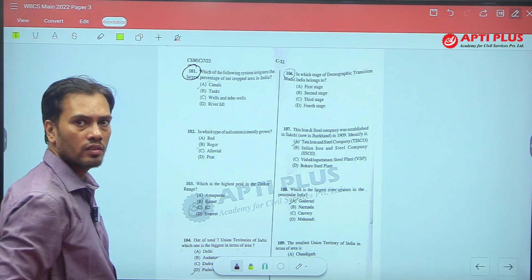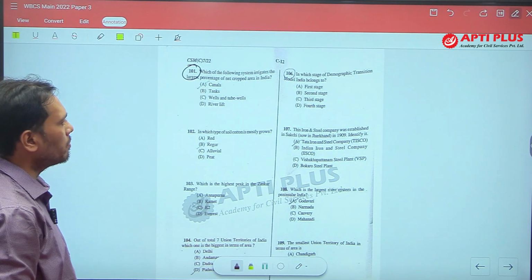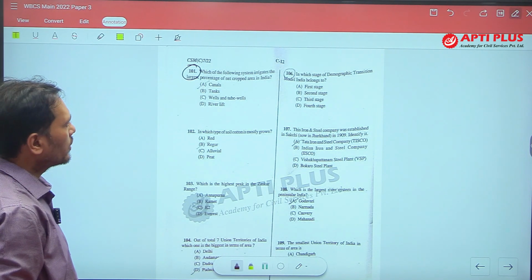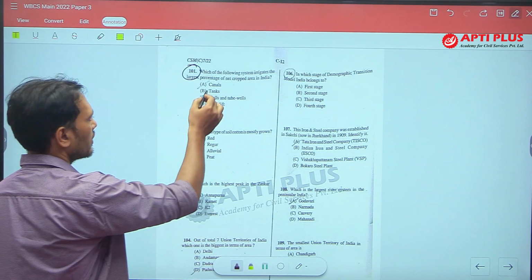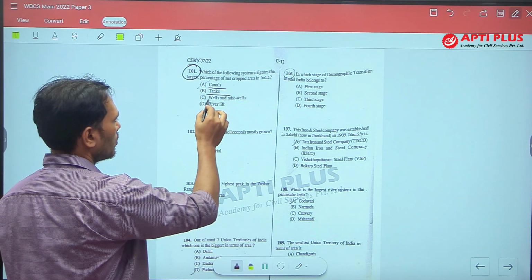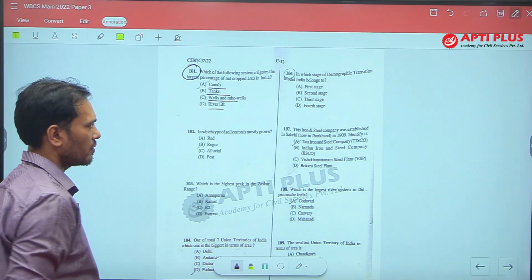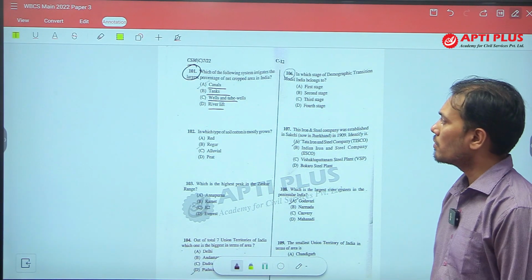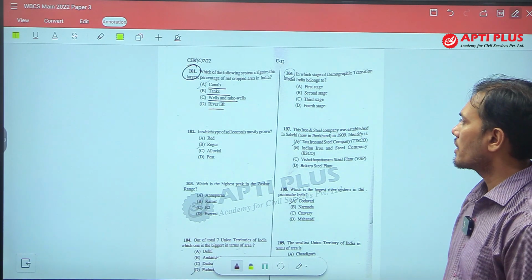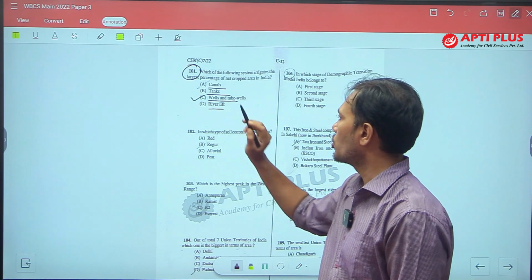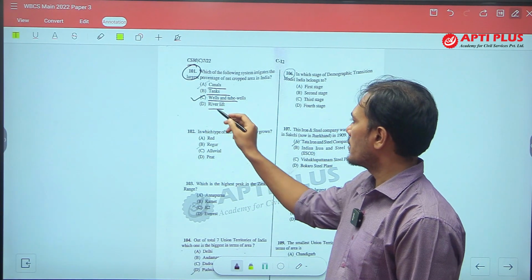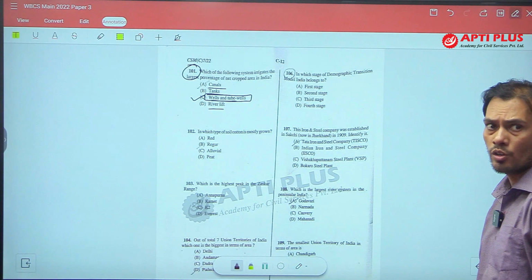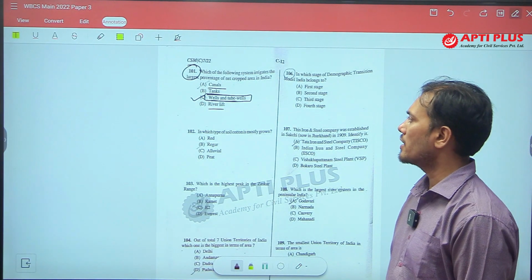Question number 101 says: which of the following system irrigates the largest percentage of net cropped area in India? The options are canal irrigation, tank irrigation, wells and tube wells irrigation, and river lift. As we know, the maximum area of India is cultivable by well and tube well irrigation. So the answer is well and tube well irrigation. This is a traditional method, and by this method the maximum area of India is cultivated.